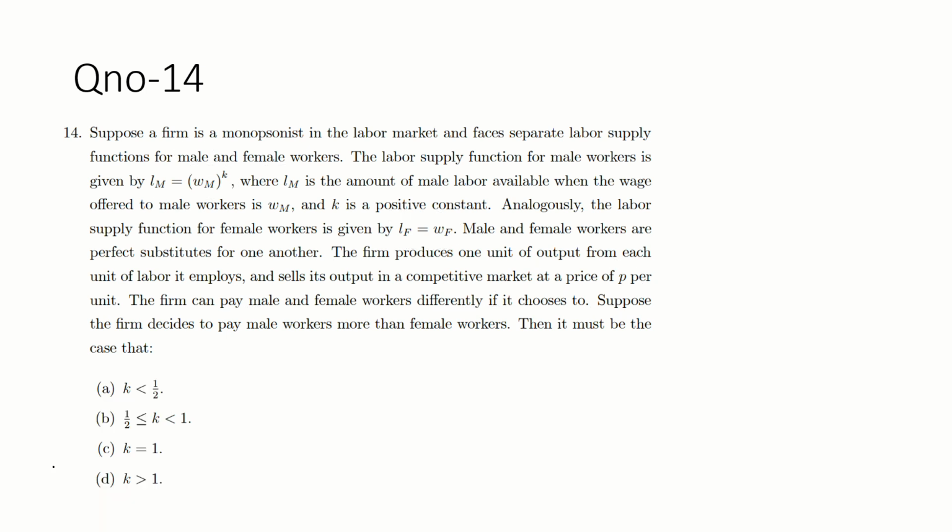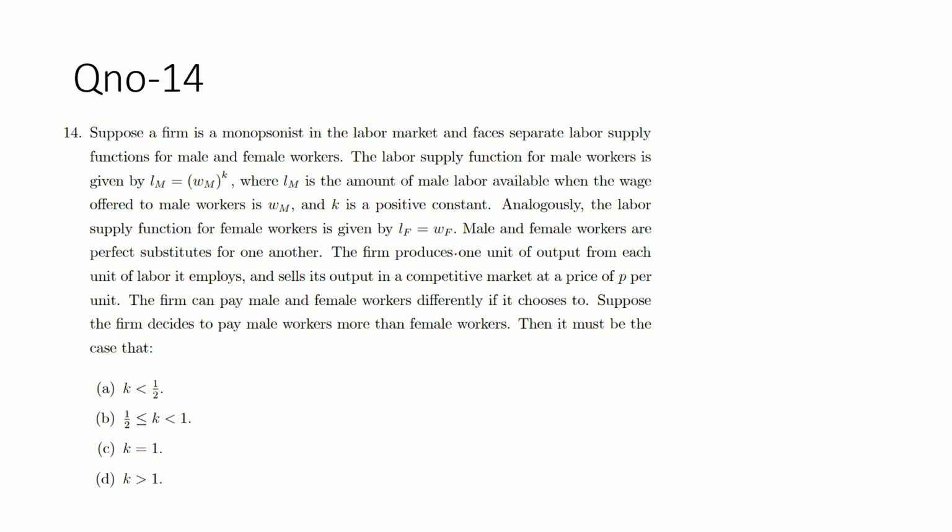Okay, so let's solve it, guys. What information is given in the question? What is the labor supply? Labor supply LM is equal to WMK, that is given. Similarly, LF is equal to WF.